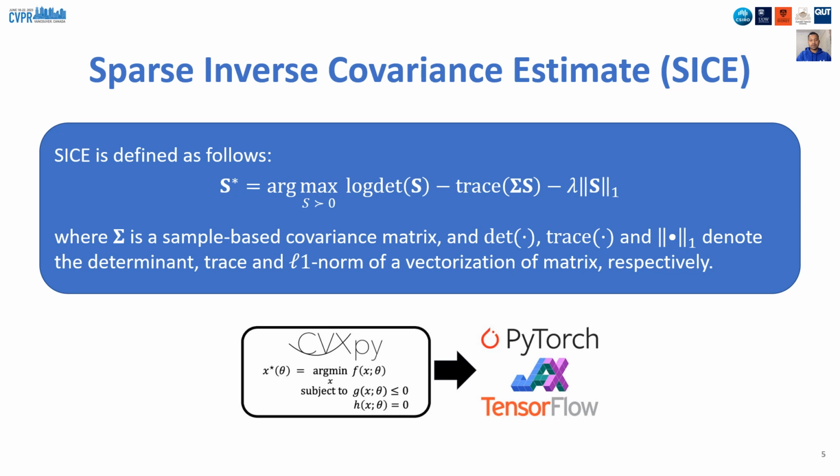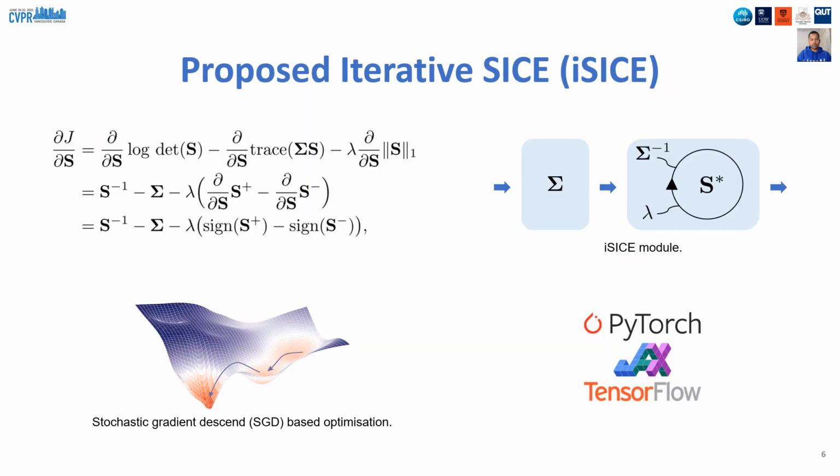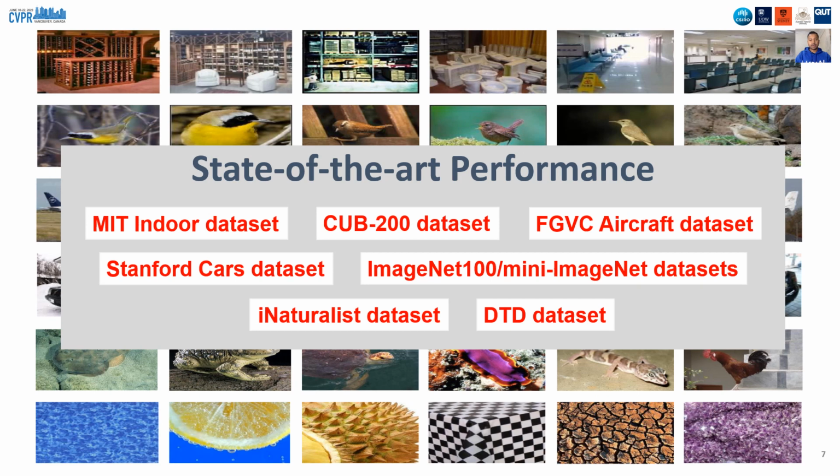SICE can be computed by solving the displayed optimization problem with solvers such as CVXPY. However, those solvers do not support backpropagation. We propose an iterative method for obtaining SICE, which is integratable with CNN. Our method can be implemented directly with existing deep learning libraries, such as PyTorch, and can be optimized with gradient-based solvers, such as stochastic gradient descent. We have achieved state-of-the-art results on various datasets, such as CUB-200 and Stanford Cars.